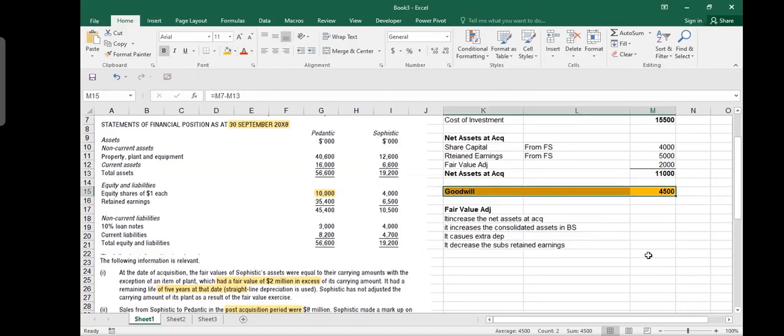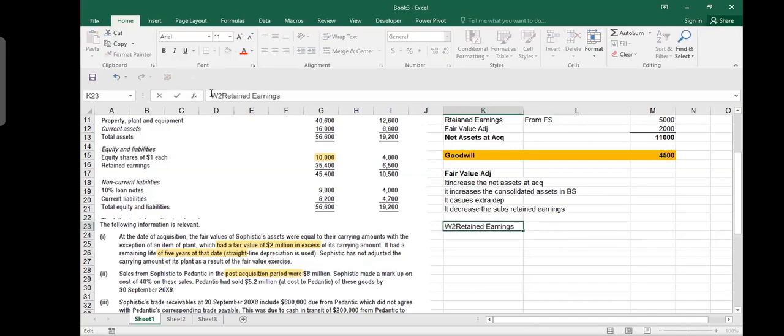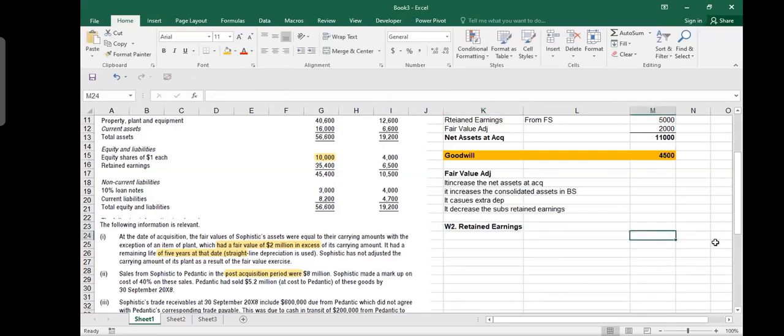Next question. Usually the next adjustment which we need to do is for NCI, and you can do retained earnings. So let's do retained earnings. We will do a retained earning table. The retained earning table would be our working 2. We are going to calculate for parent and for subsidiary. So parent was Pedentic and subsidiary was Sophistic. Your starting point always, you should say, as per financial statements. As per financial statements, you've got retained earnings 35,400 and 6,500.